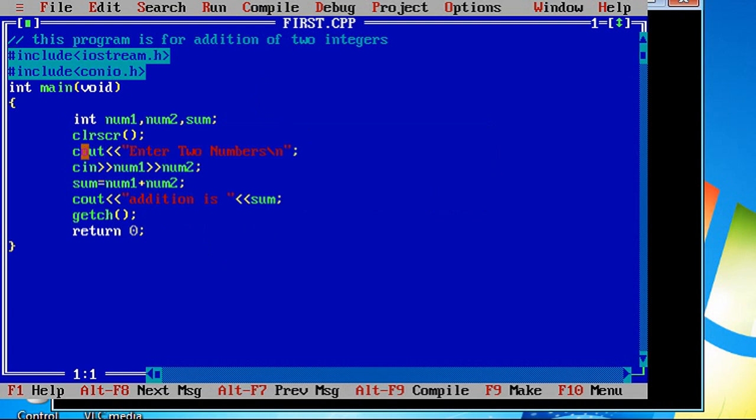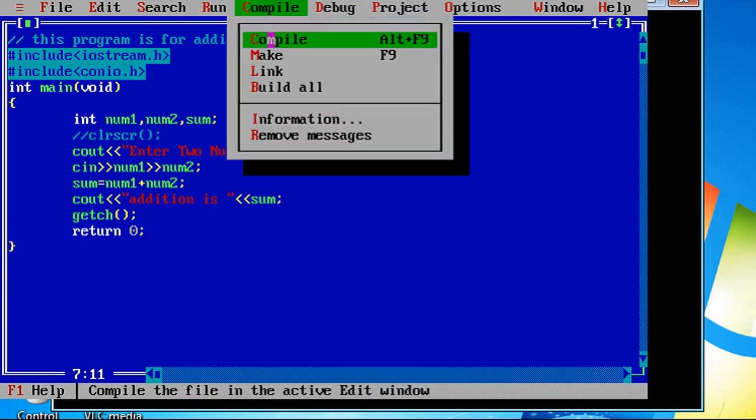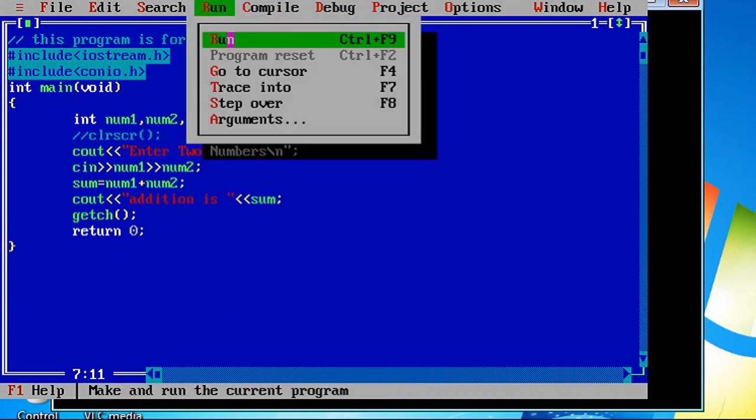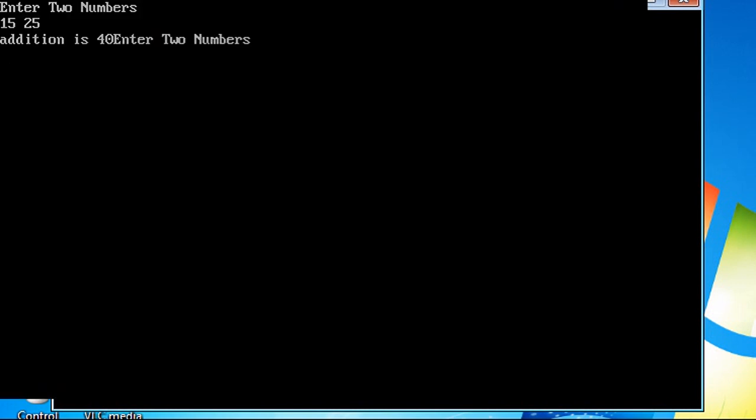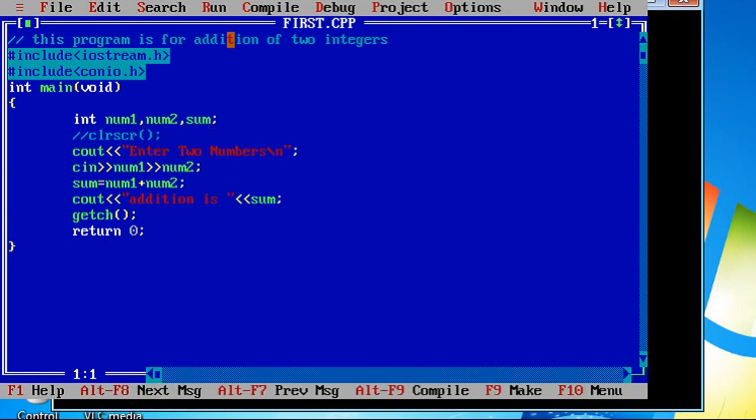Now what will happen if I comment this CLR-SCR? Suppose I'm commenting CLR-SCR. I will just save it, compile the code, and run the code. Now what do you find? You are getting previous output as well, right? If I enter numbers like 2 and 6, I'm getting addition is 8. Along with the addition of 2 and 6, we are getting the result of the previous compilation, where we entered num1 as 15 and num2 as 25. To clear the output screen, we need to use CLR-SCR. So I am just uncommenting CLR-SCR.